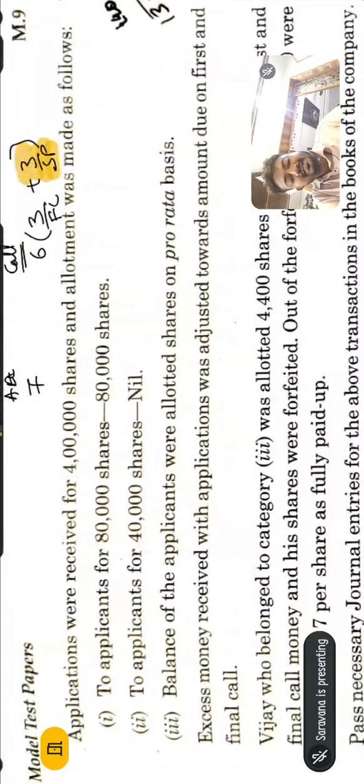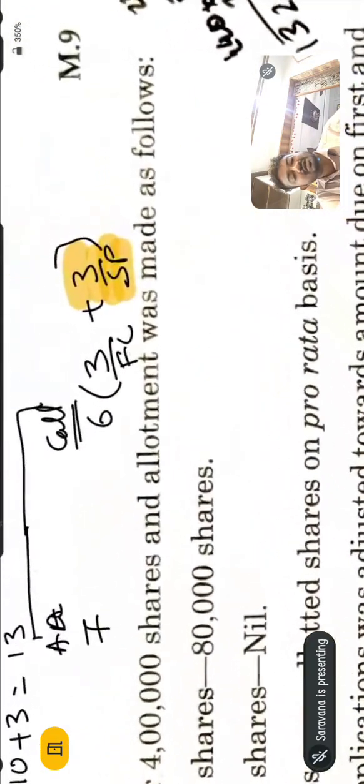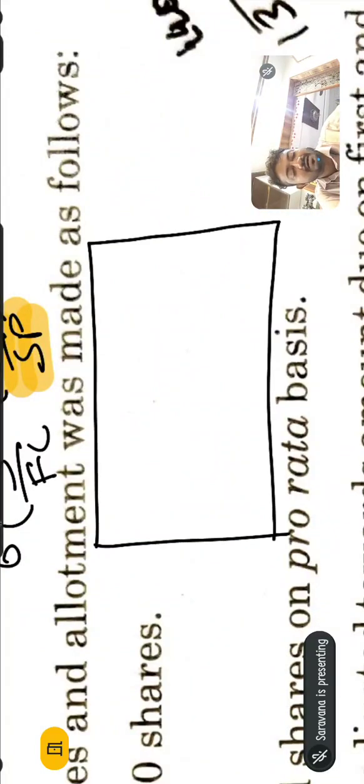Proceeding further. Applications were received for 4 lakh shares, but the company is offering only 3 lakh shares. So this case is an over subscription. What is meant by over subscription? If the company has offered only 3 lakh shares, but receives more than 3 lakh applications, it is called over subscription. Whenever a company receives an over subscription like this, you need to do the workout. You need to prepare one dabba, the application allotment dabba.